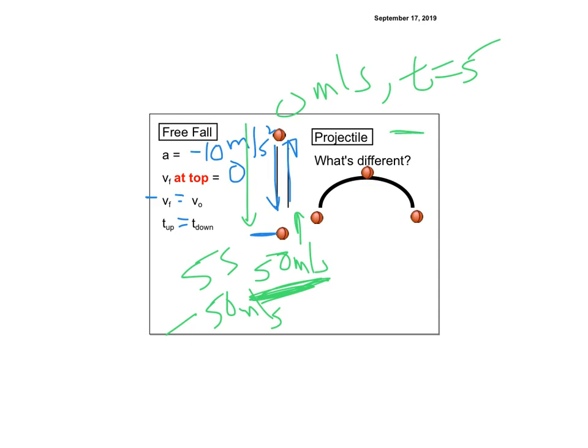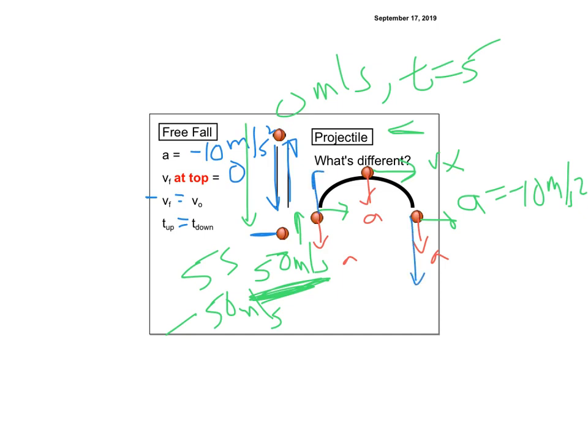If we're dealing with projectiles, you have to remember that it's always moving in the x direction, right? So in this case at the top, now it has a Vx. My acceleration is still negative 10. Right? If I just want to draw my acceleration vectors, here are my acceleration vectors, so that's my A, that's my A, that's my A. My Vx, though, stays the same, but I have a Vy, right? Which starts off big and then goes away and then ends up going like this. Notice the direction of things, right? So here my A and my Vx are perpendicular to each other, right?